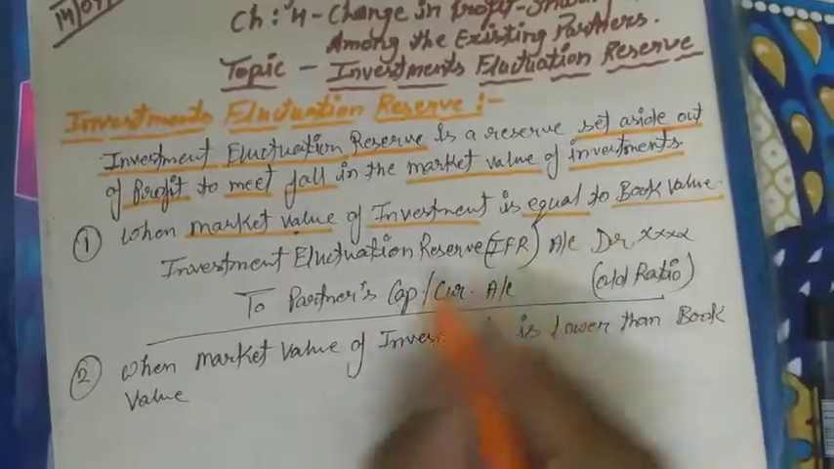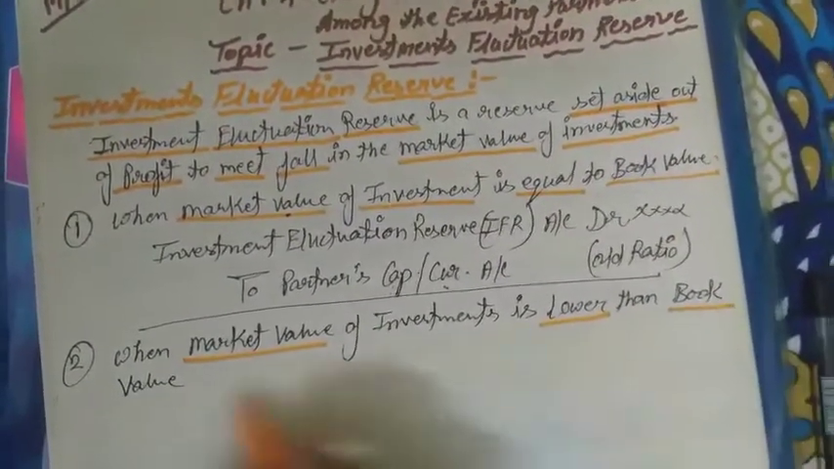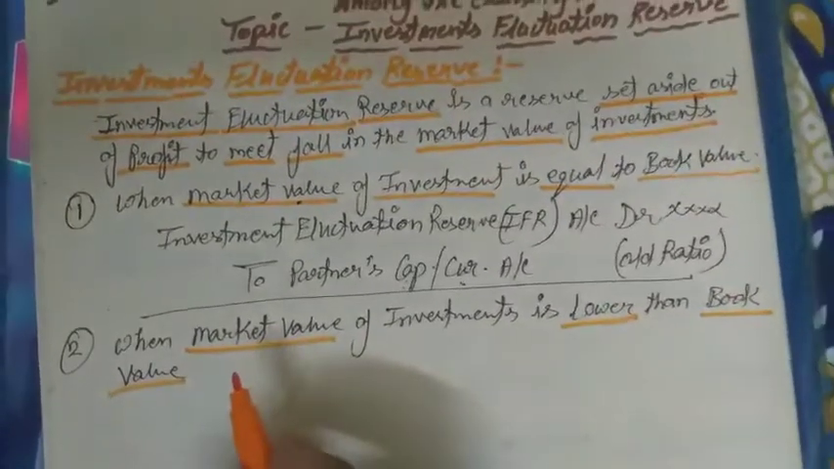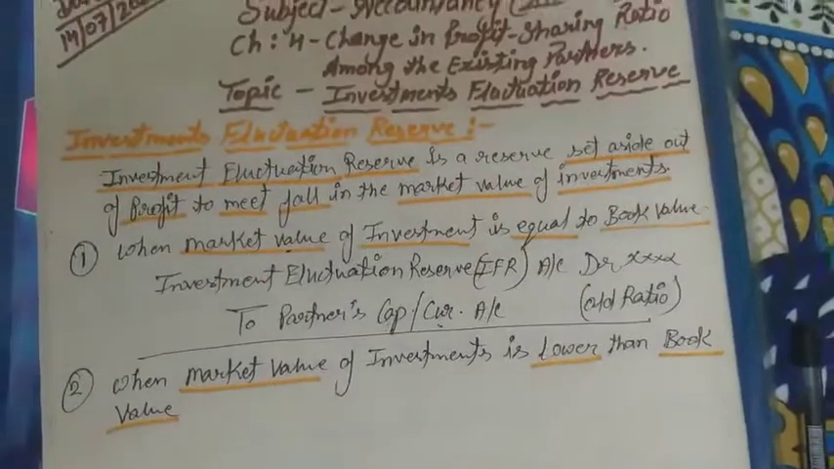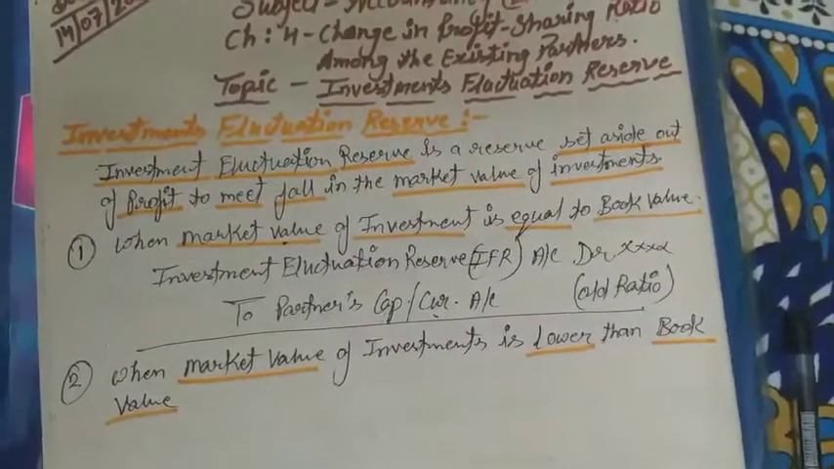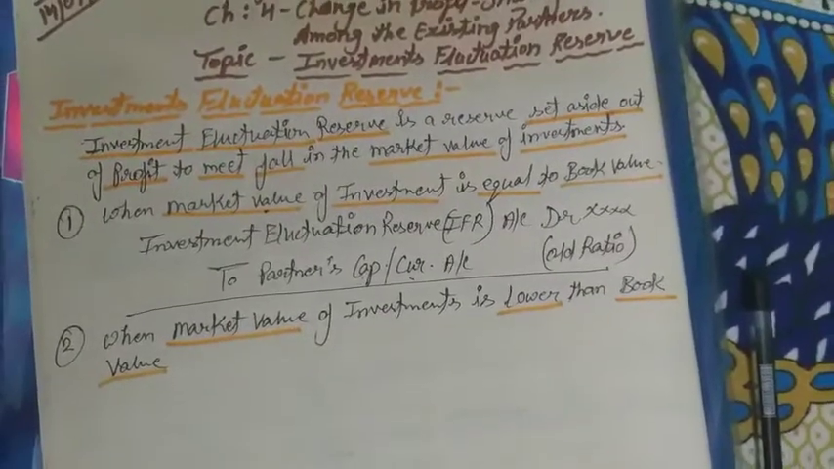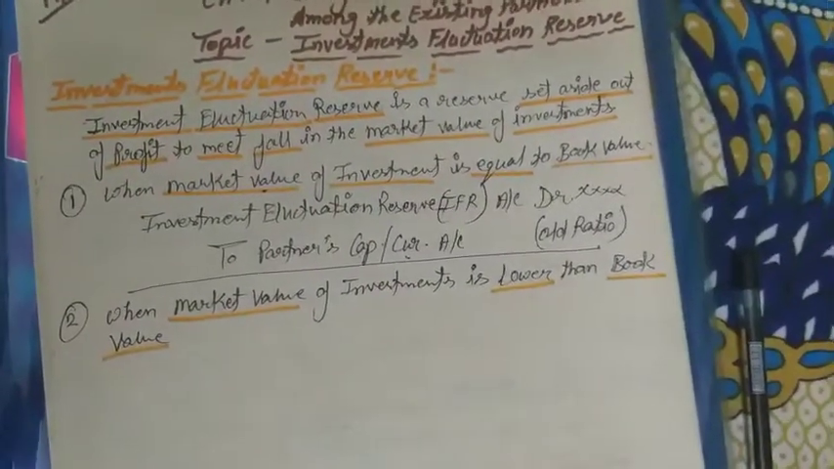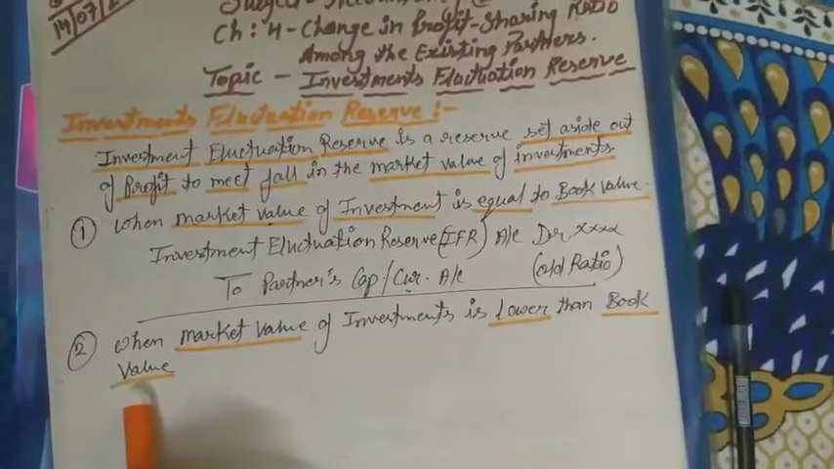Here was equal, but market value lower than book value. Market value जब कम हो जाती है comparison to book value. Book value is that value on which value we have written in our accounting books. It means we can say that is the cost of our investment. Book value we can say that is a cost of our investment.